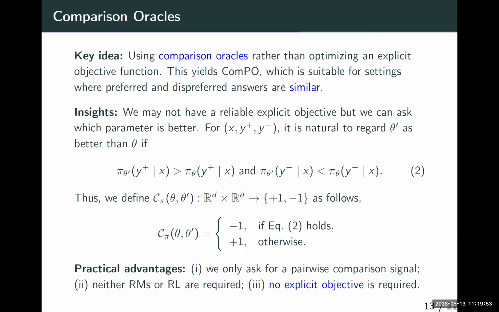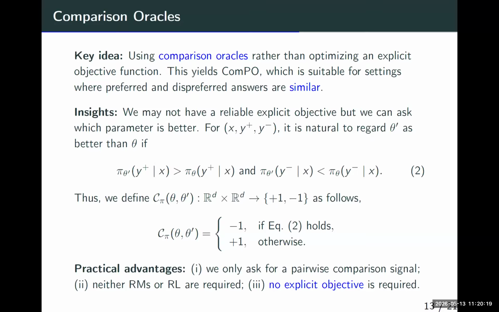More explicitly, we are given one data point, x, y plus, y minus. It is natural to regard theta prime, which is the parameter of one model. Remember, our model is pi theta, pi theta of y conditional on x, the probability of generating y conditional on x. The only thing we need to do is to optimize theta.